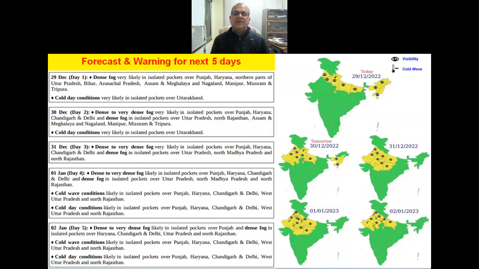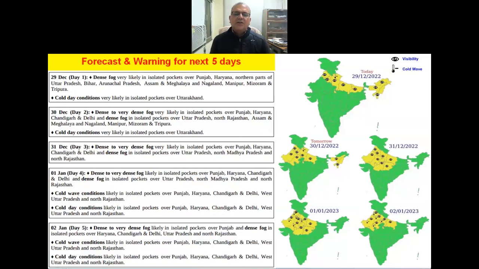cold wave conditions also thereafter, as there is one WD. After moving of the WD away from the India region, dry northwesterly winds are likely to prevail over northwest India. As a result, temperature will fall, and we are expecting cold wave conditions in isolated pockets over Punjab, Haryana, Chandigarh, Delhi, West UP, and North Rajasthan.